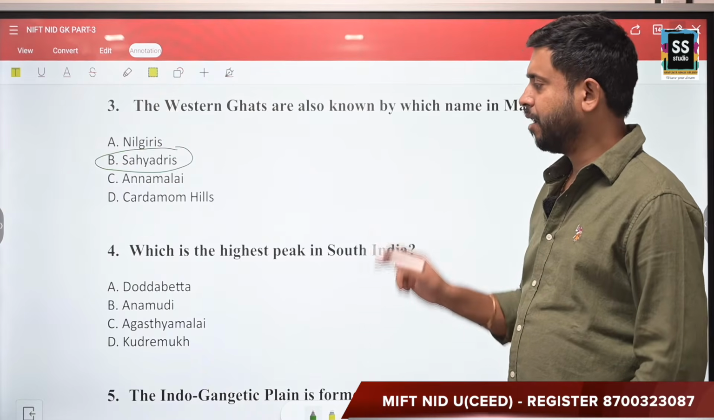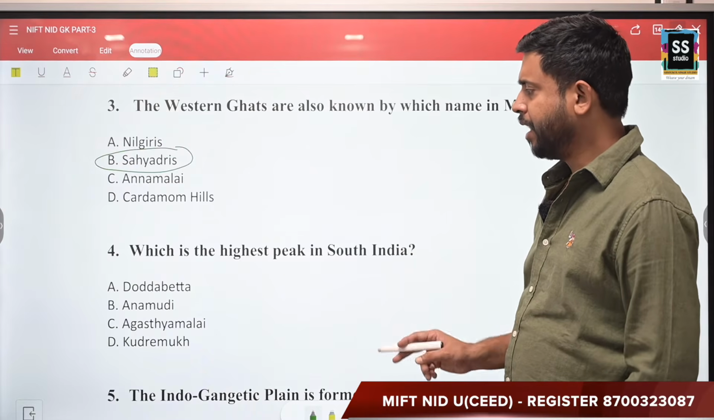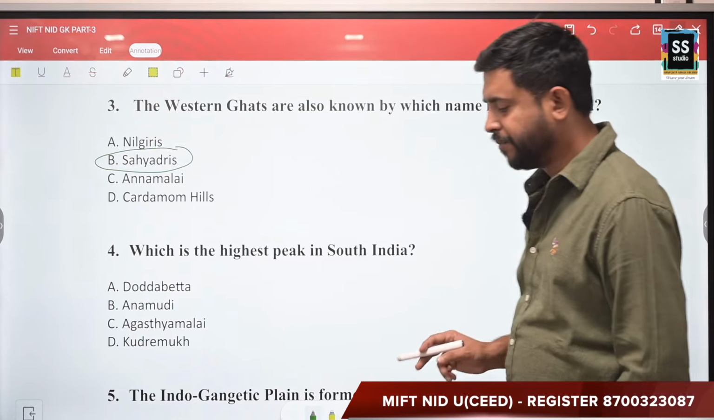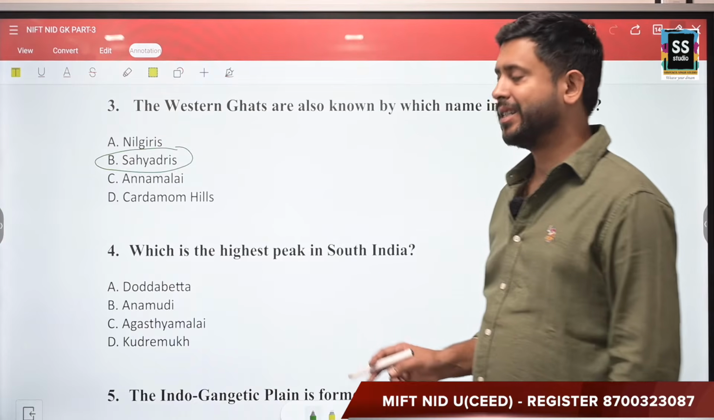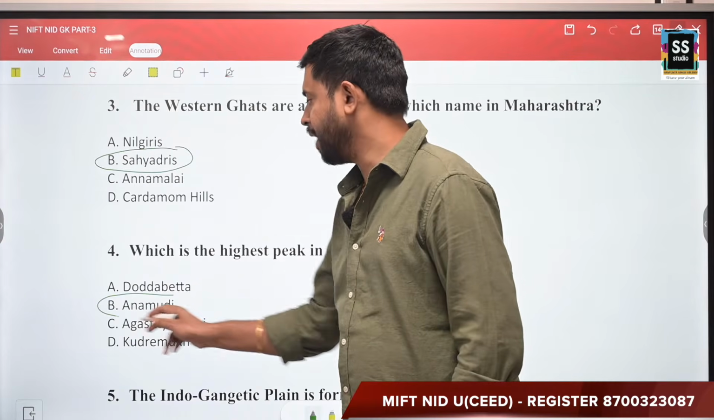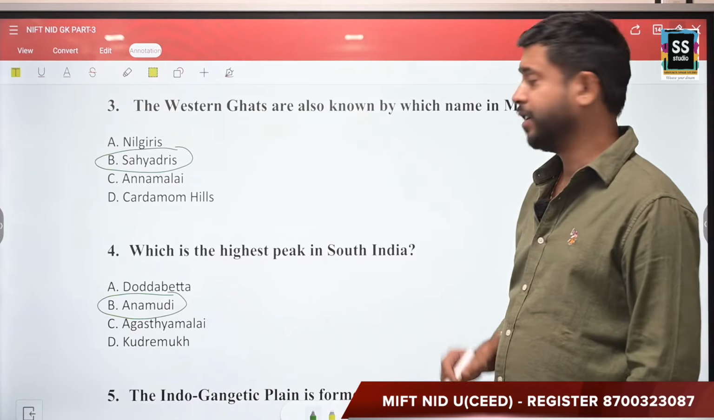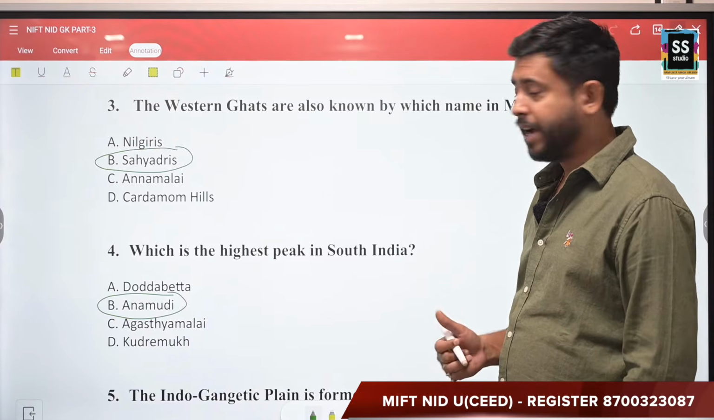Next question: which is the highest peak in South India? Your options are Dodabetta, Anamudi, Agastya Malai or Kudremukh. Now, out of these 4, the correct answer is Anamudi. It is also known as the Mount Everest of South India, right?